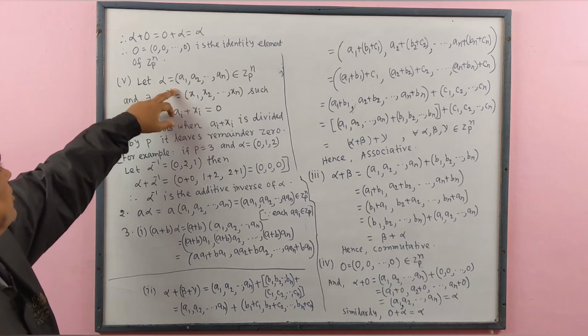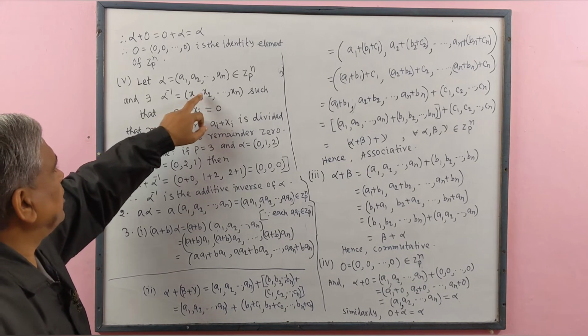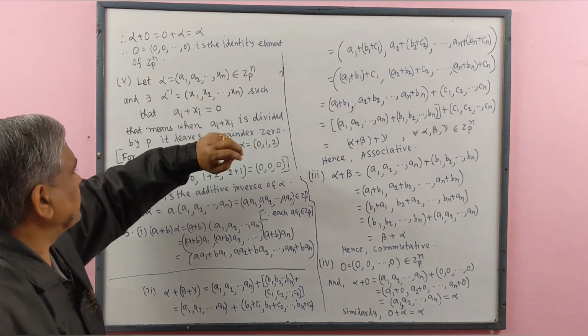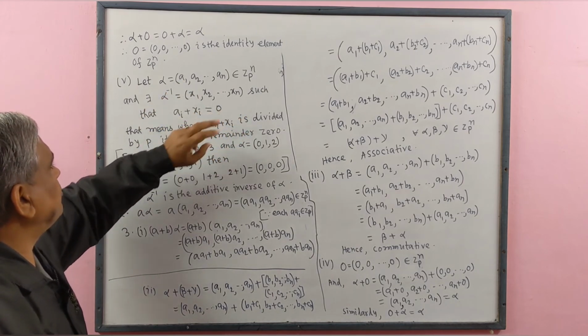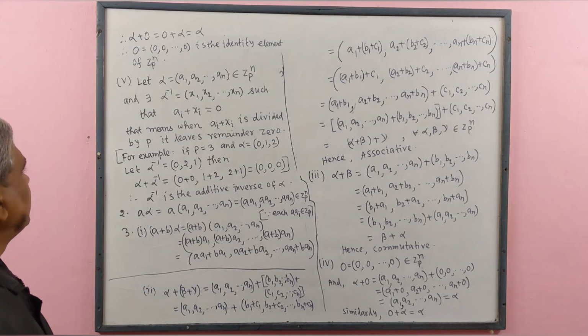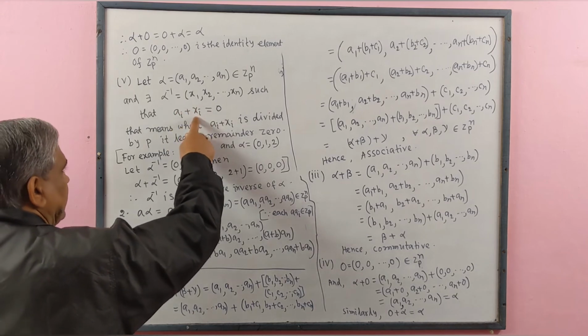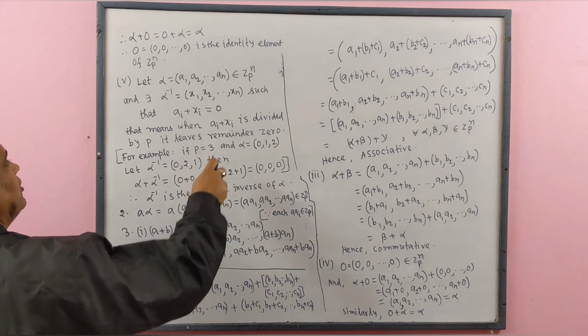We write this as the ordered n-tuple x1, x2, dot dot dot, xn, such that ai plus xi equal to 0. This means when ai plus xi is divided by p, we get remainder 0.